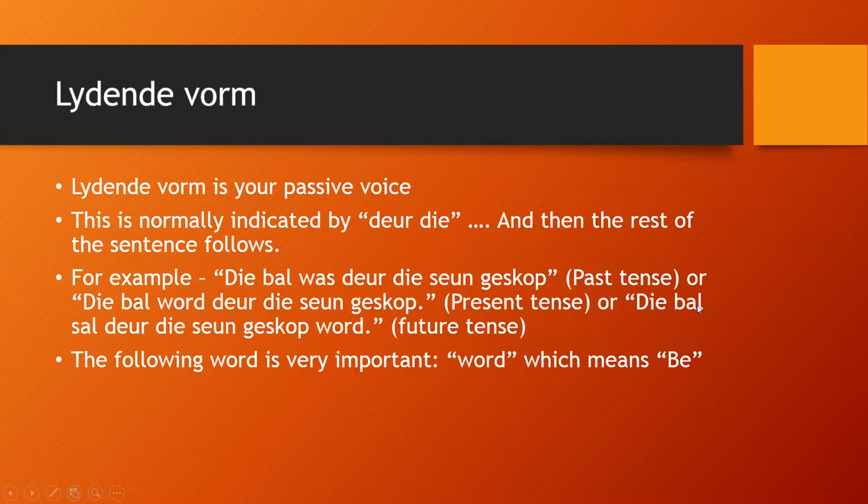And then you've got die bal sal deur die seun geskop word. So there you've got die bal, once again your object, sal is will, deur die seun geskop word. Once again word, it will be kicked by the boy. This is your future tense. The following word, word, is very important because you will have to use it in the present or the future tense, and it means be or being.